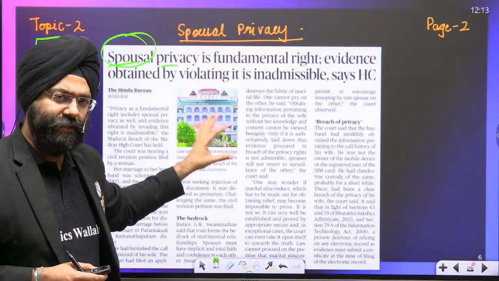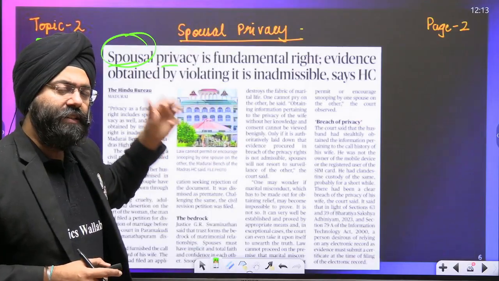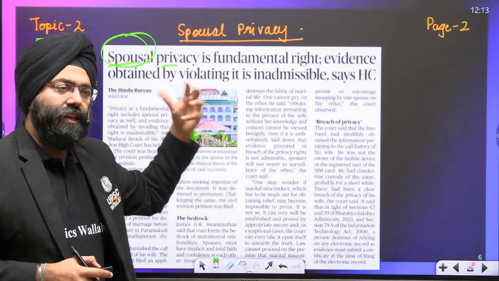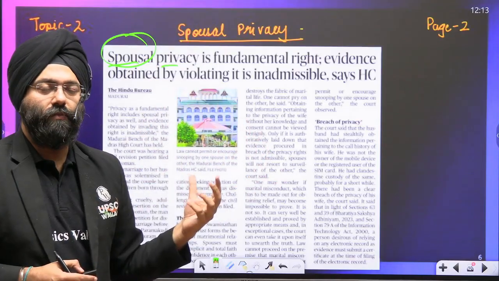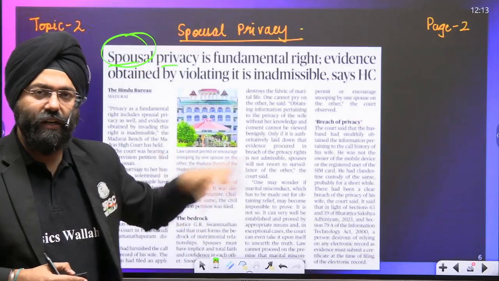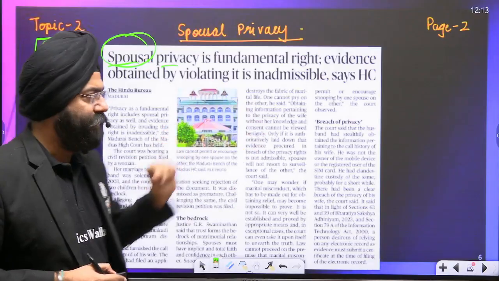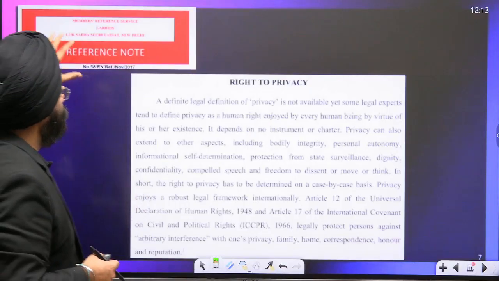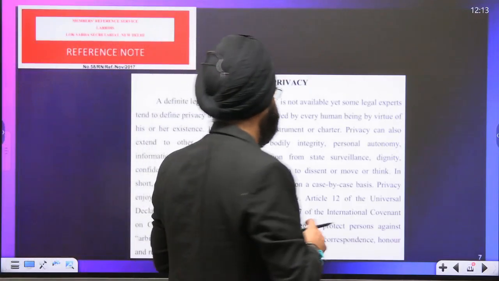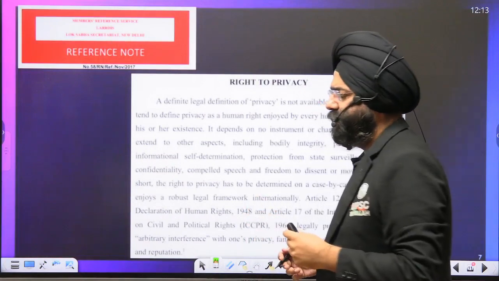So we'll understand this after some time. First, let us see what privacy is. Let us see how it has become a part of the fundamental right. And then we'll come on to this aspect of the Madras High Court, which has been presented over here. Now, I have taken the definition of privacy. Rather, there is no perfect definition of privacy right now.